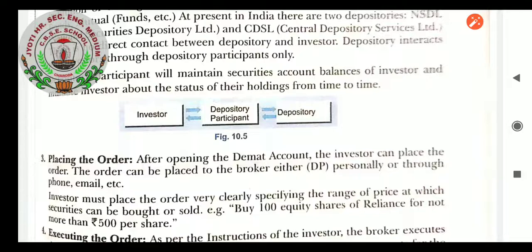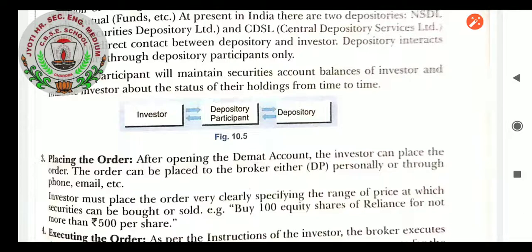Executing the order: as per the instructions of the investor, the broker executes the order, that is he buys or sells the securities. The broker prepares a contract note for the order executed. The contract note contains the name and price of the securities, name of parties, and the brokerage commission charged by him. The contract note is signed by the broker itself. So that is executing the order.